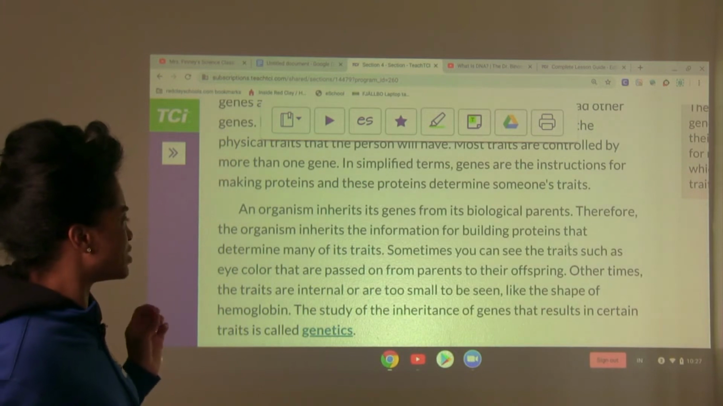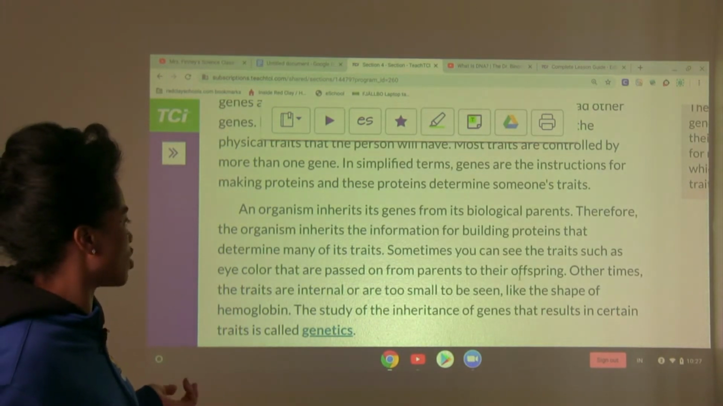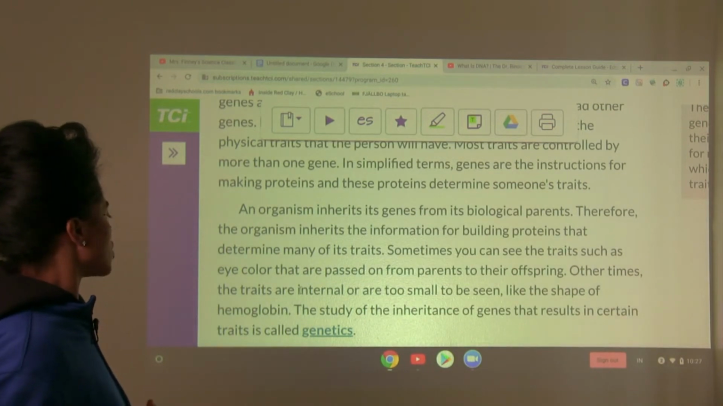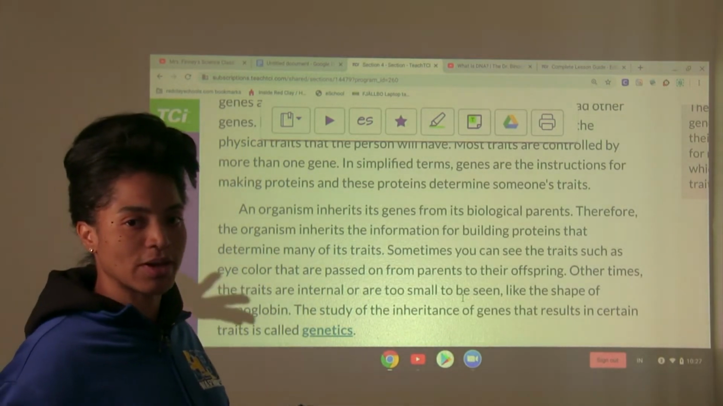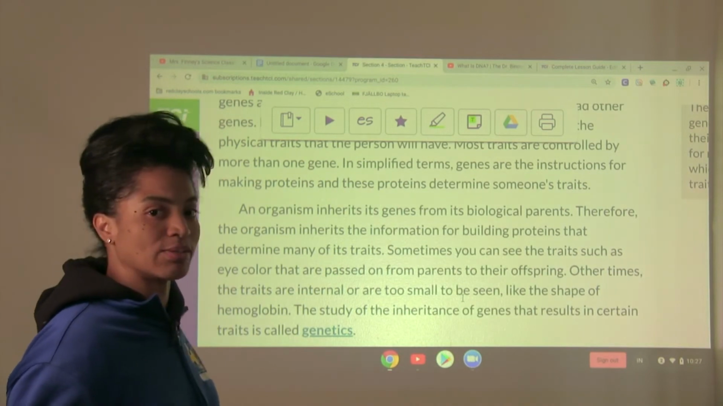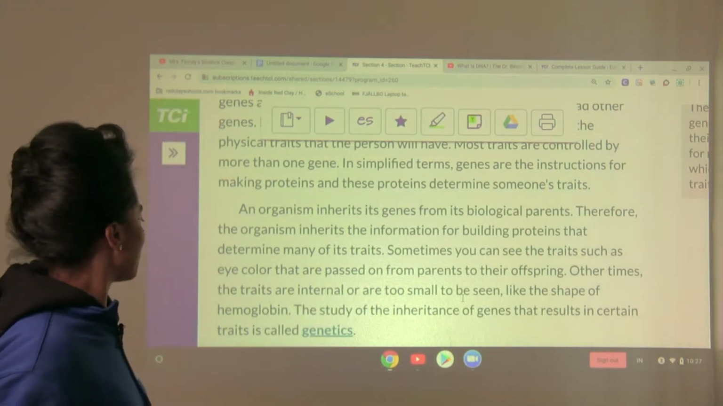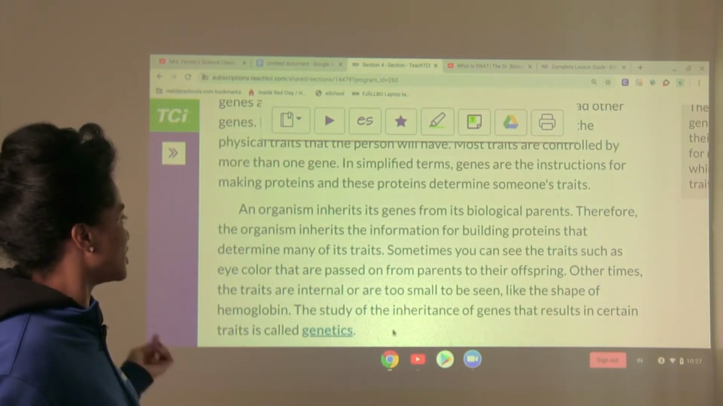Sometimes you can see the traits, such as eye color, that are passed on from parents to their offspring. Other times the traits are internal or are too small to be seen, like the shape of hemoglobin. We talked about that the other day when we were discussing sickle cell anemia. Can't see hemoglobin just looking at somebody, right? The study of the inheritance of genes that results in certain traits is called genetics.